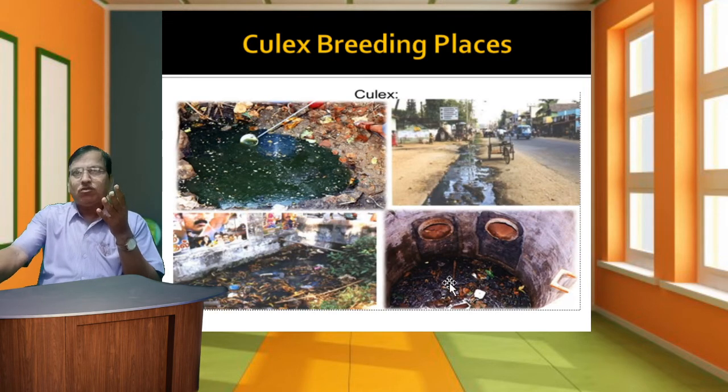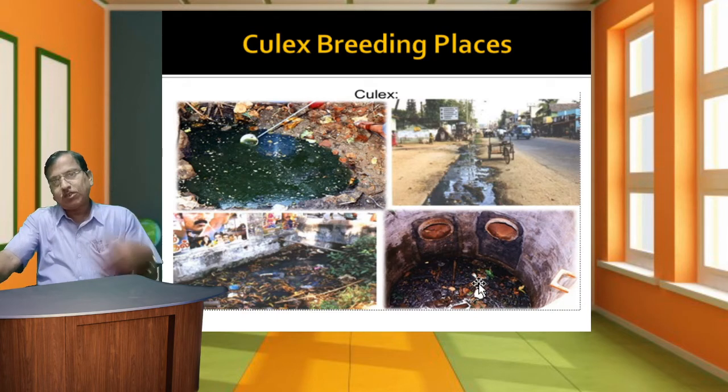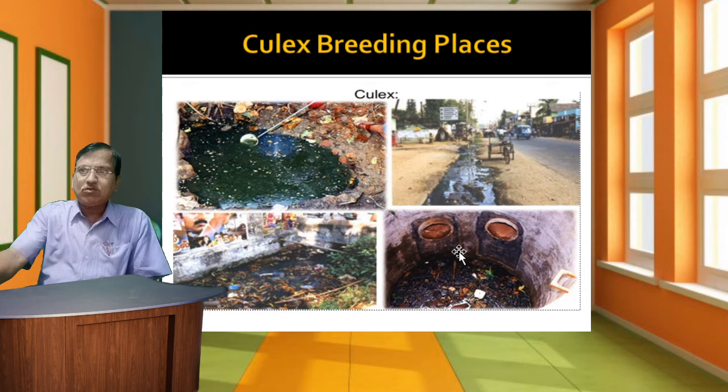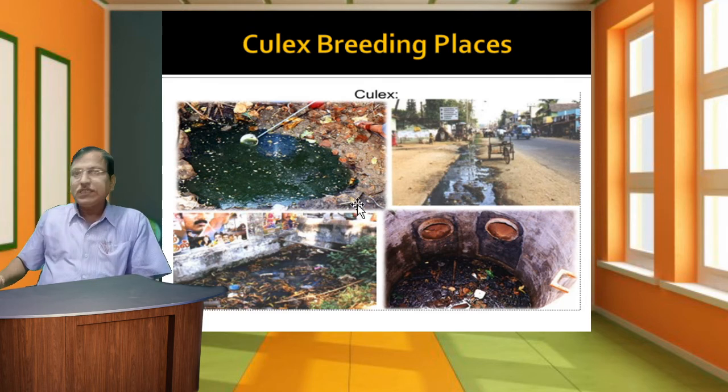This shows Culex breeding places, where dirty water is stored in dishes or in dump places, as well as sanitary and sewage waste from villages and houses. Also specific ditches and dammed places which are not utilized by wells or dams, and storage dumping places where water is stored in stagnant form. In this condition, the Culex breeding places are seen.